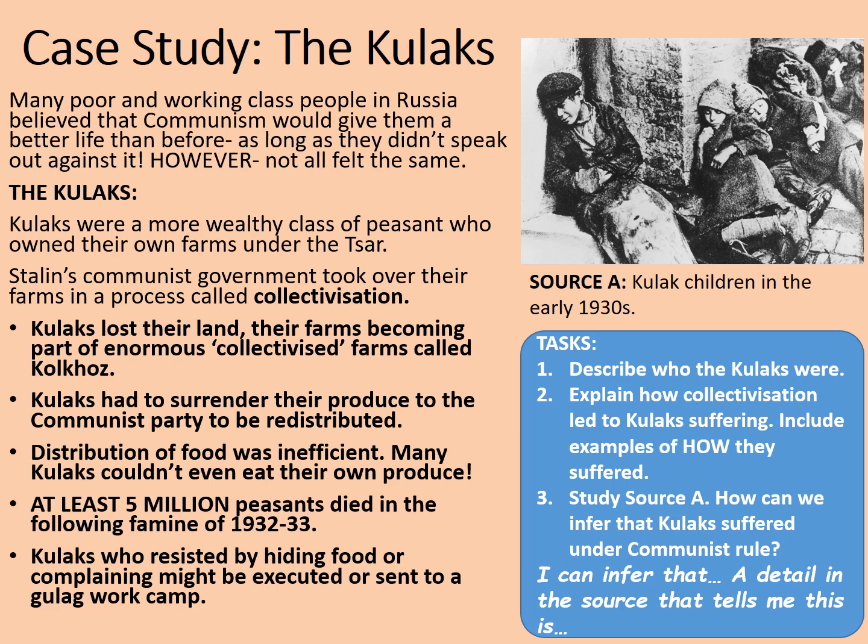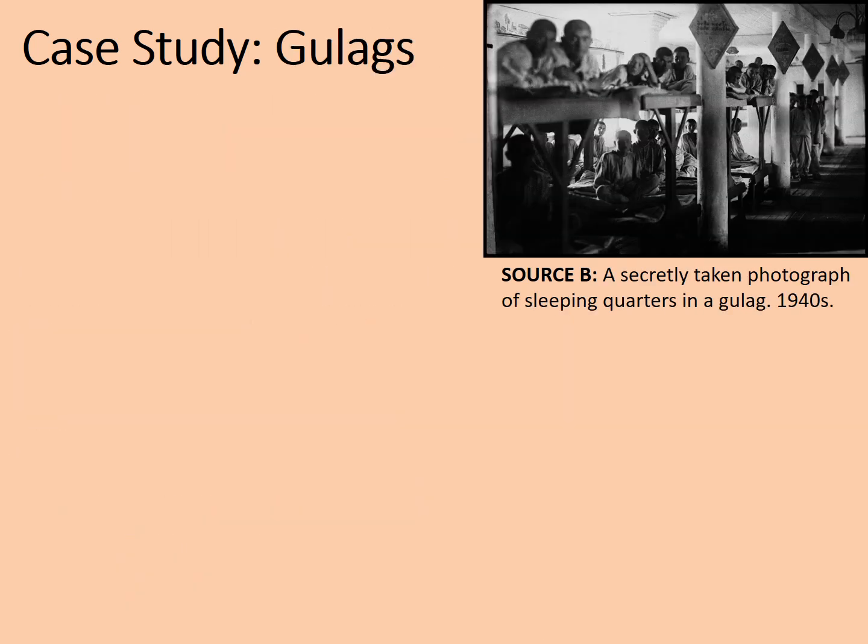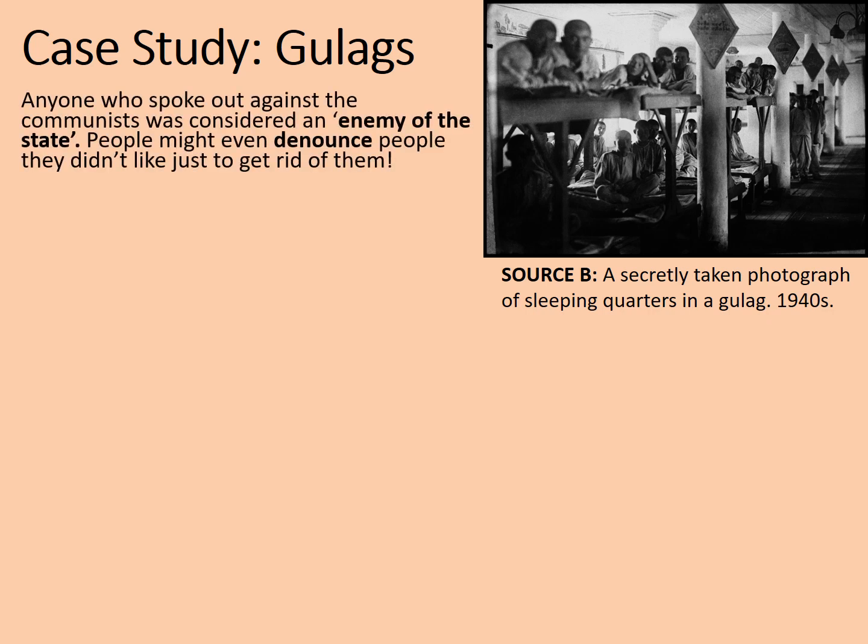Let's move on to case study number 2. Case study 2, the Gulags. Anyone who spoke out against the communists was considered an enemy of the state. People might even denounce other people they didn't like just to get rid of them.